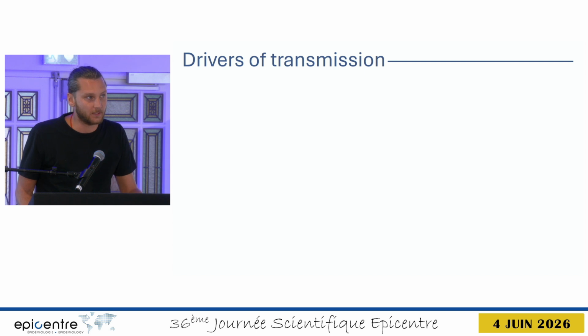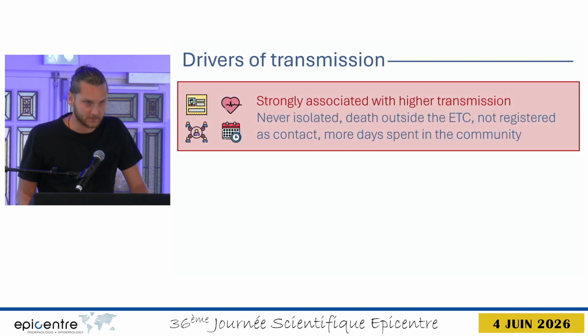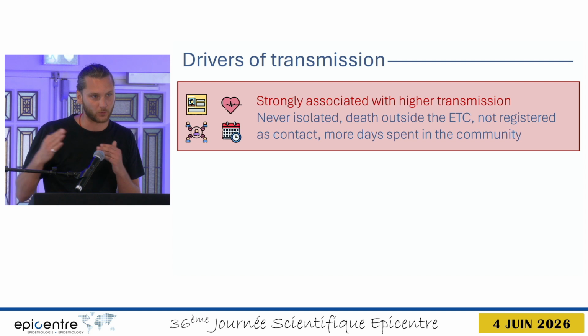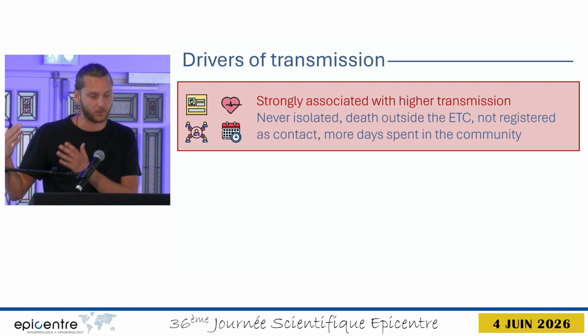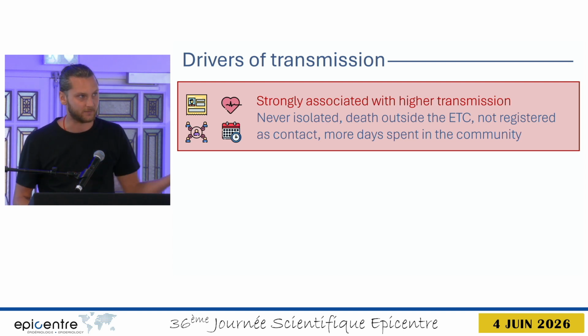Now, when we looked at the other variables of interest, it gives us insight on the mechanisms of this transmission. What we see is that all the variables which are proxies for prolonged time in the community while being infectious, such as never being isolated, dying outside of an ETC, not being registered as a contact, or the more days you spend in the communities, are all very strongly associated with higher transmission.